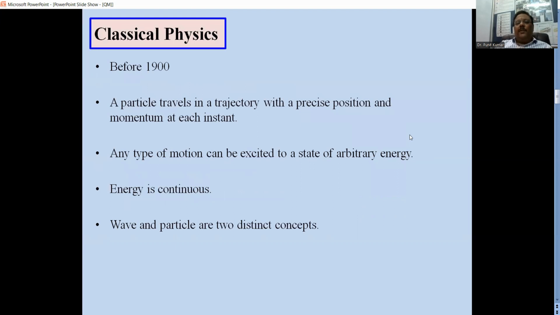So basically, before 1900, it was classical physics, and it was believed that a particle travels in a trajectory with precise position and momentum at each instant. And any type of motion can be excited to a state of arbitrary energy. It can have any values, and the energy is continuous. And the wave and particle are two distinct concepts.